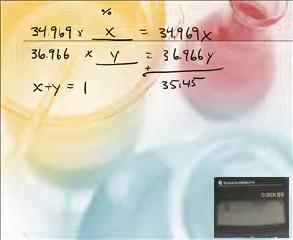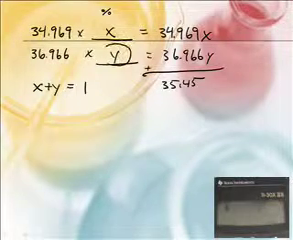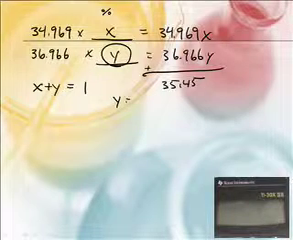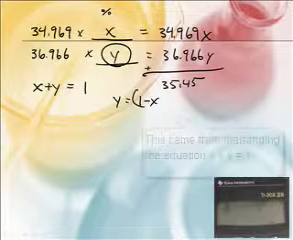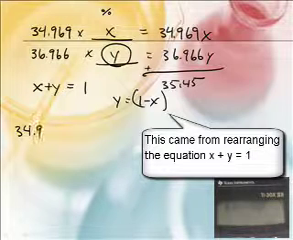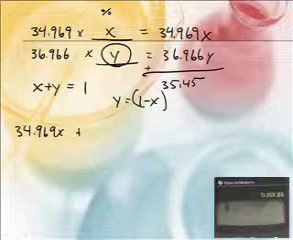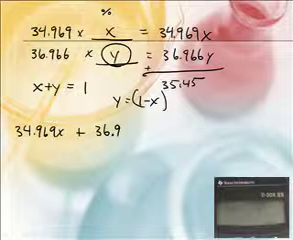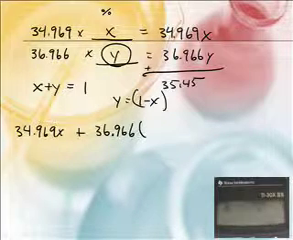Exactly. Now instead of having Y, Y is equivalent to 1 minus X. There we go. So let's plug that into Y. This is how we're going to do this: 34.969X plus 36.966 times the quantity 1 minus X.